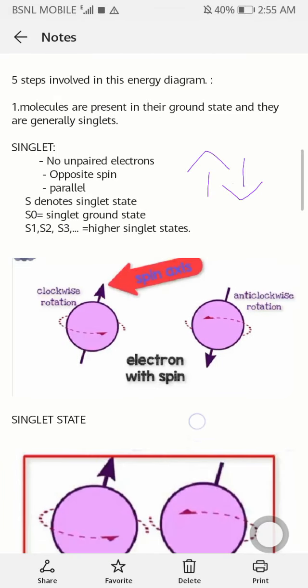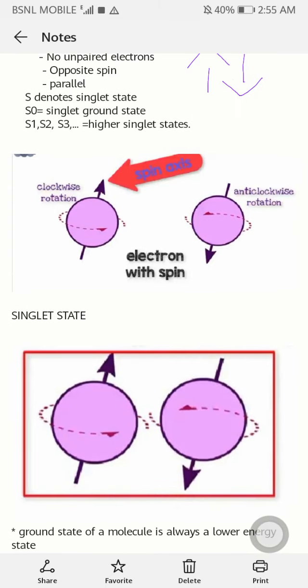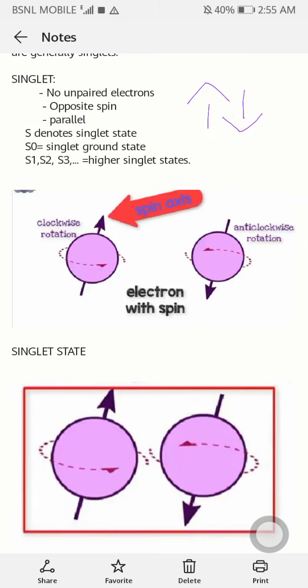The state of electrons in which both electrons have opposite spin is known as the singlet state. Here both electrons are paired with opposite spin, so these electrons are in the singlet state.